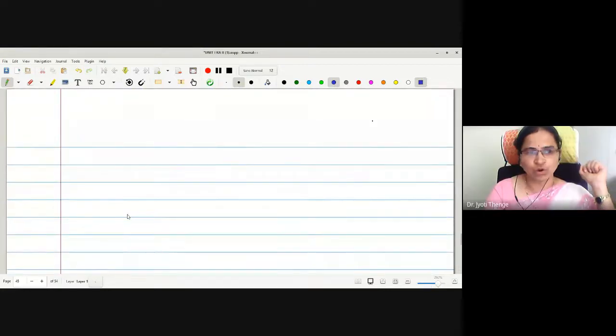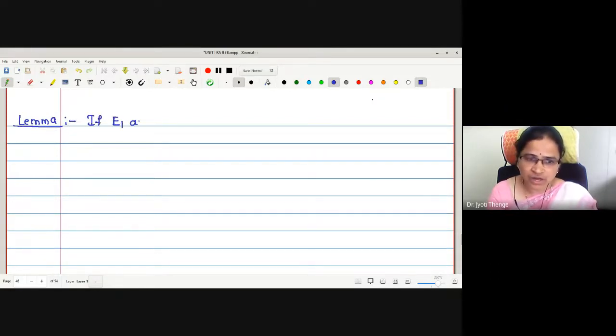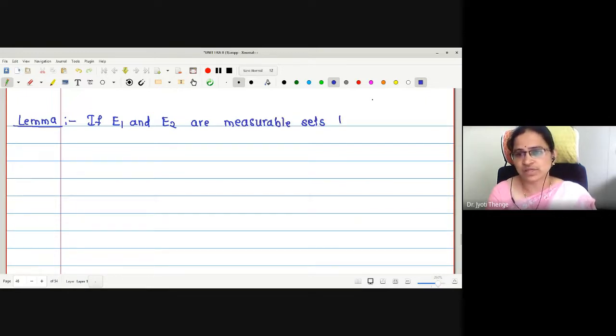Good. Now let me go for an important lemma, which tells us that if any two sets are measurable, then their union is also measurable. This is the third lemma on measurable sets. Simple lemmas actually. If E1 and E2 are measurable sets, then prove that E1 union E2 is also measurable.